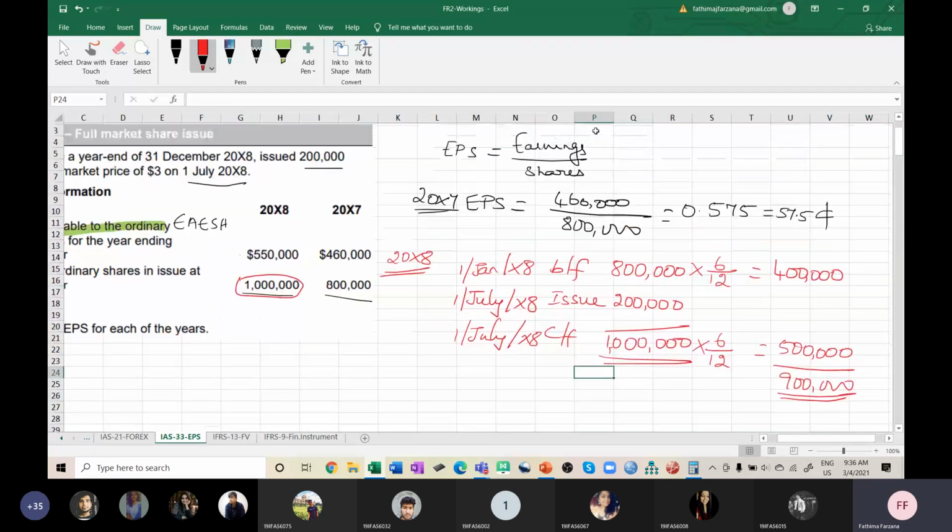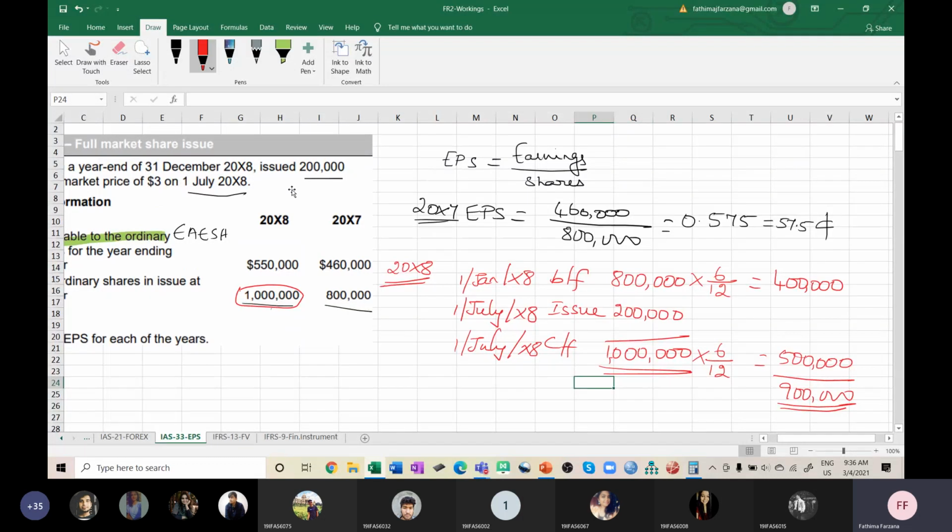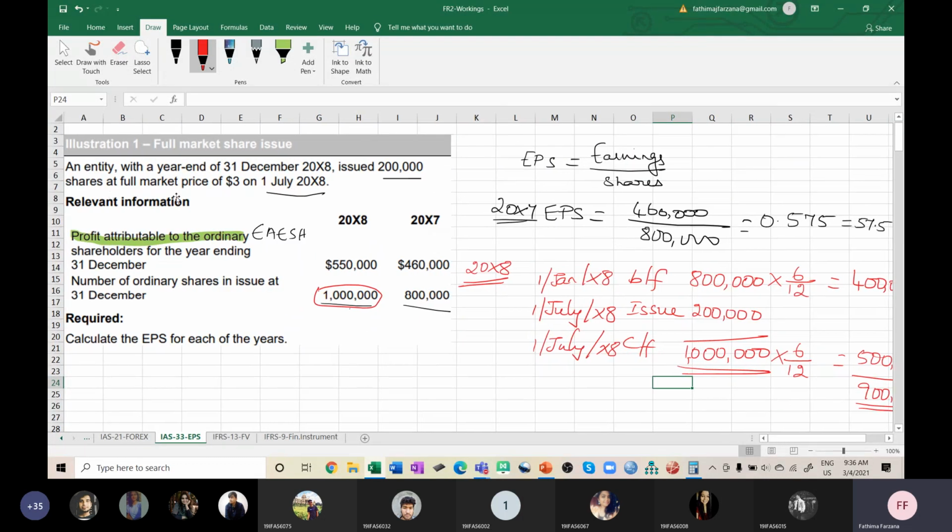So they said very clearly that shares are issued at full market price. If you see, in 2007 the number of shares is different, and in 2008 the number of shares is different. They have made a 200,000 issue in between the year. In 2007, no problem. Because the entire year it is 800,000, they didn't give any adjustment. So 460,000 divided by 800,000, you will find the EPS.